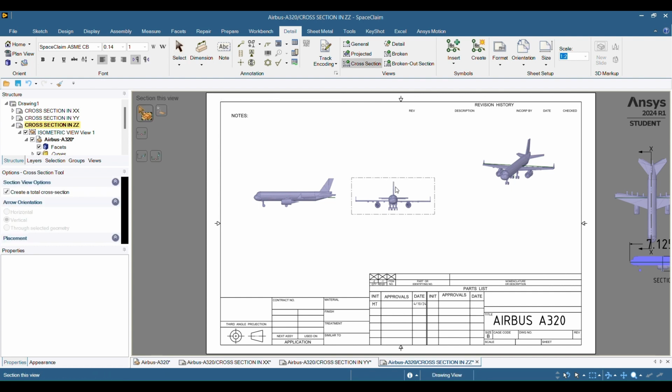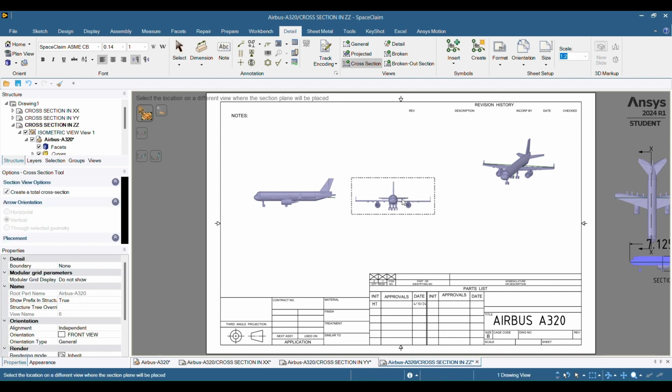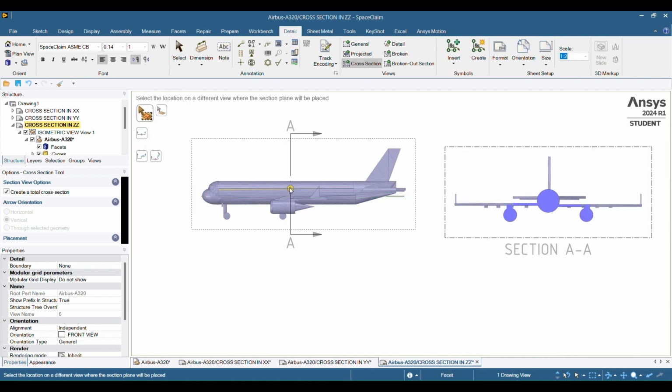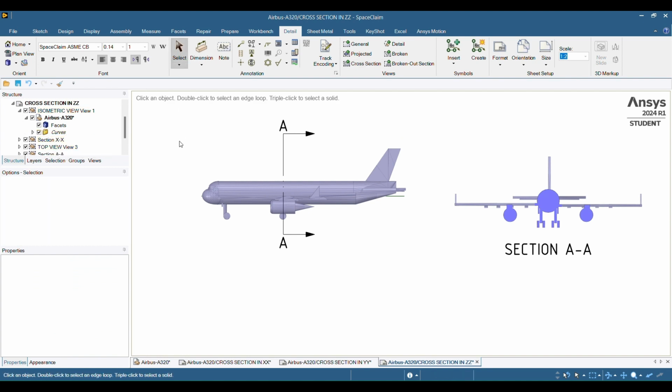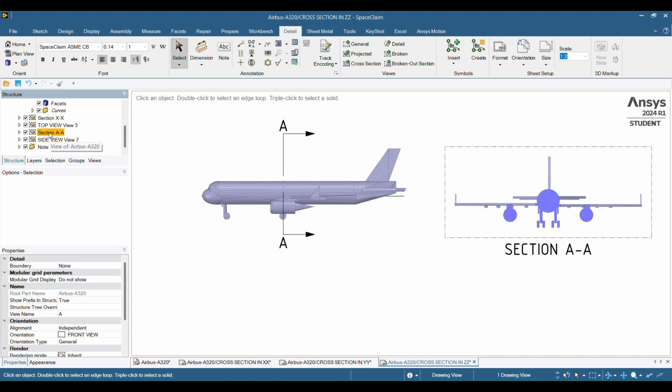Okay, so it's cross section. This is the view where we're going to take our cut. So we'll do it near the middle. Select tool, and rename. This is going to be the Z.